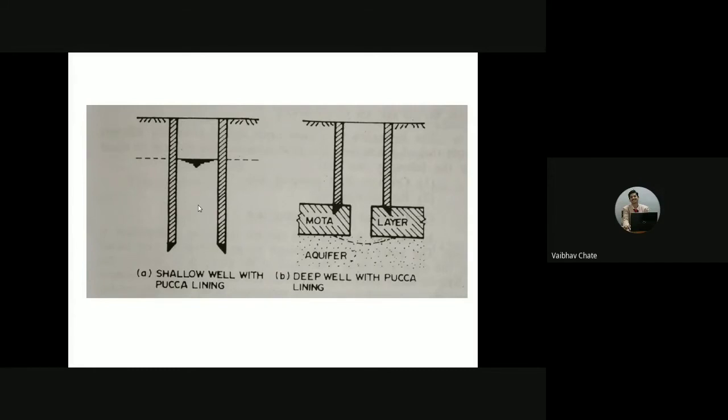There is no hard and fast rule for this. Depending on the geological condition, which type of geological formation is there, and depending on structural stability, we can go for a minimum thickness of 30 centimeter and a maximum of 60 centimeter.